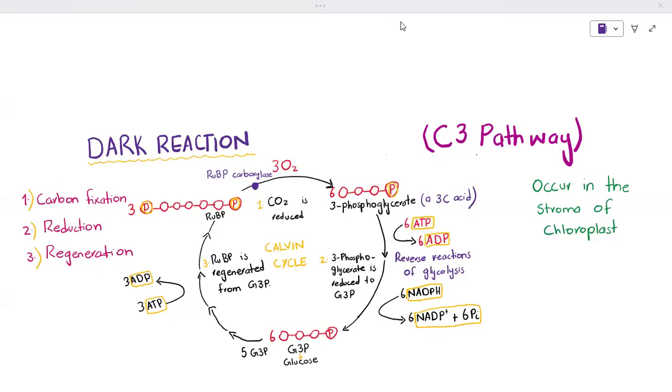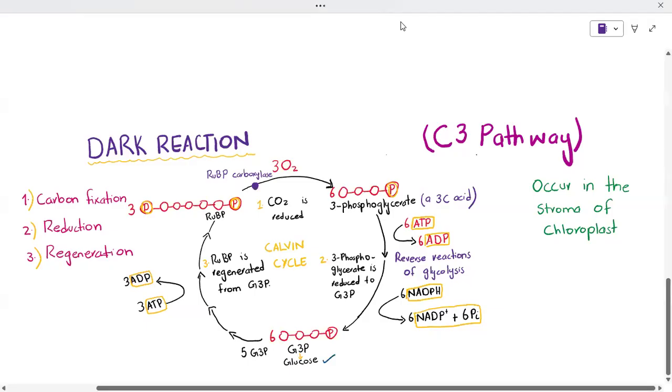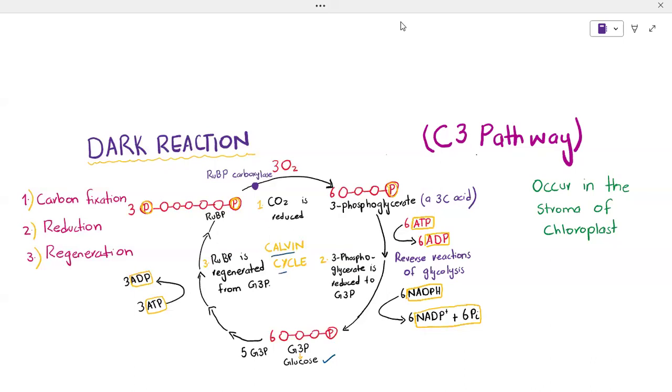I'm going to give a lecture on dark reaction. Today we will discuss what dark reaction is. Dark reaction is the second stage of photosynthesis, in which the products formed in the light reaction are utilized to form the final product, which is glucose. The dark reaction is also called the Calvin cycle or C3 pathway.